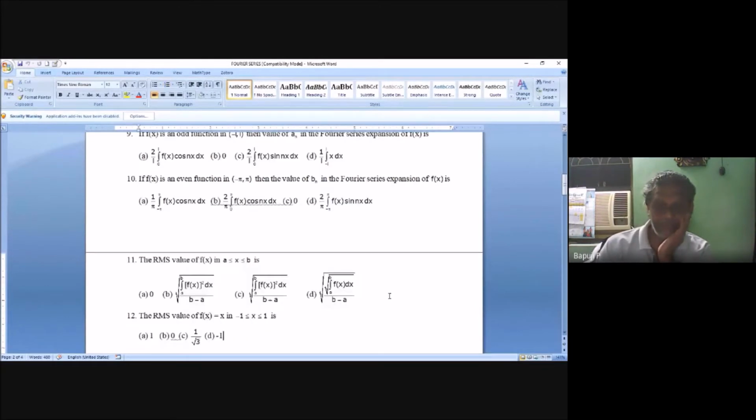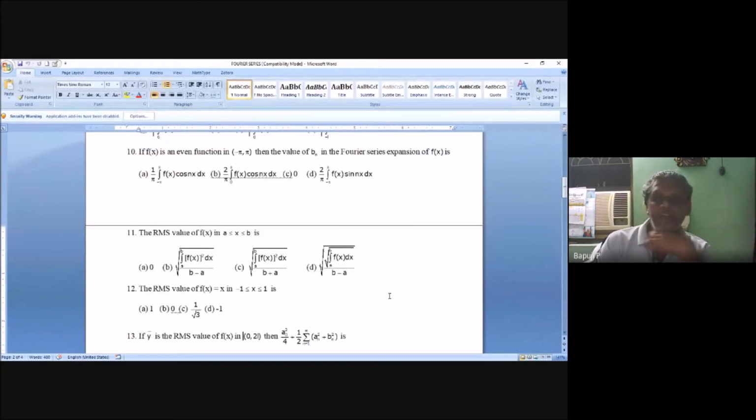Then, the RMS value of f of x equal to x in minus 1 comma 1 is what? Above you have the formula, and you said this is the correct answer. Then you can apply it.